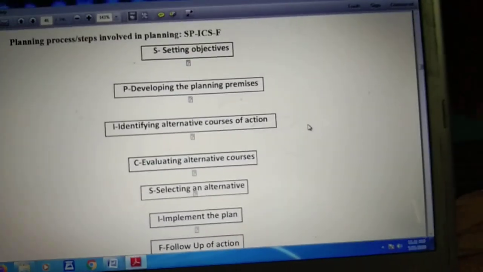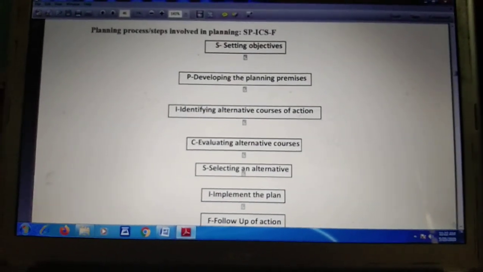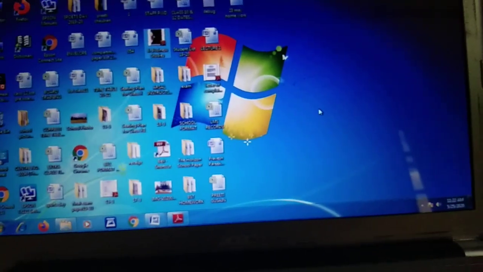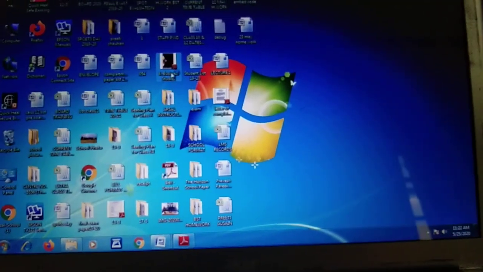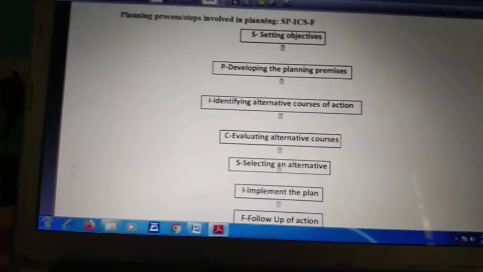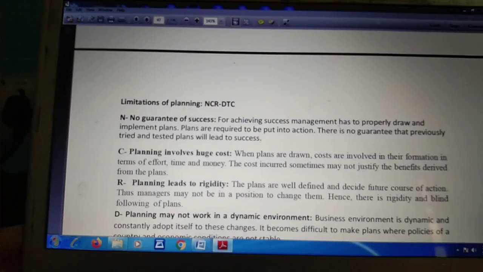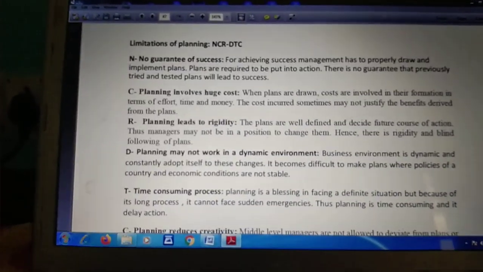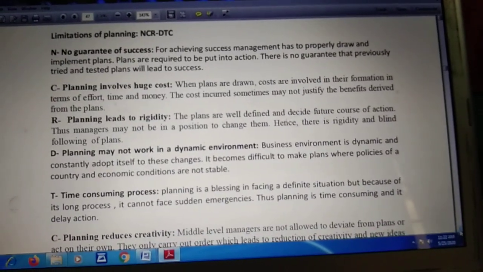Now these are the steps which we have to follow in the process of planning. Children, you have to remember one thing: once we are talking about the steps, you will not change the sequencing. Now we will go through the limitations of planning. As we have already read about the advantages of planning, from the advantages only, I think the limitations should also be clear to you. Now, limitations of planning.